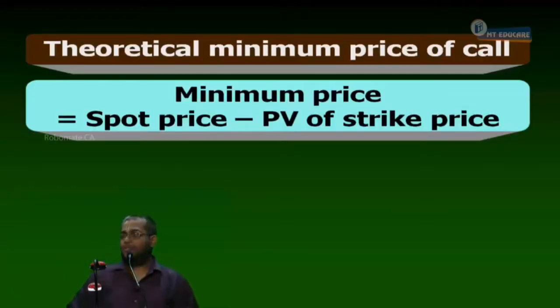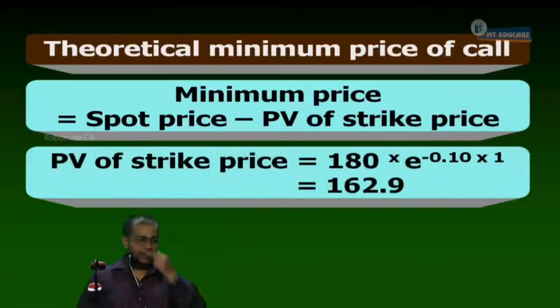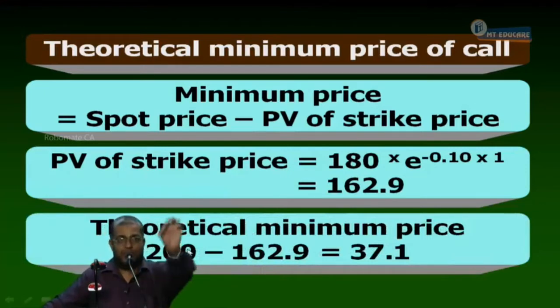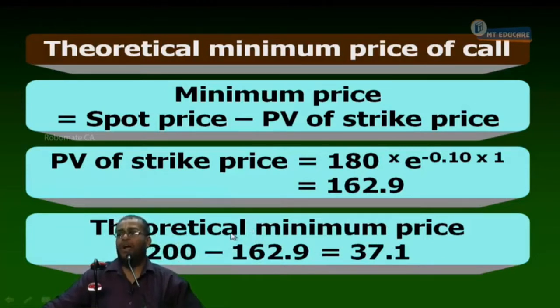Minimum value, or minimum price, is equal to 200 minus, tell me the formula, 200 minus 162.9. That is the spot price minus present value of strike price. 200 minus 162.9. What is the minimum price of the call? 37.1. Minimum price of the call is 37.1. What is the formula for minimum value of the call? Spot price minus present value of strike price.